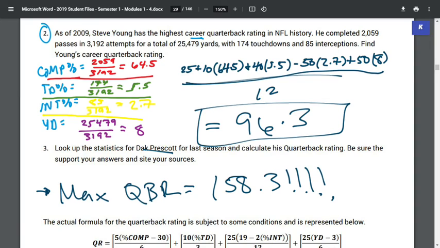With QBR, it's a little different. This little part right here explains the math. But what we should see is that the largest number you can get in QBR is 158.3. If you type this into your calculator and get like 300 and something, that doesn't make sense. You went wrong either plugging it in or getting one of these percentages. But just note that 158.3 is the max QBR that we can get, and you should never get anything more than that.